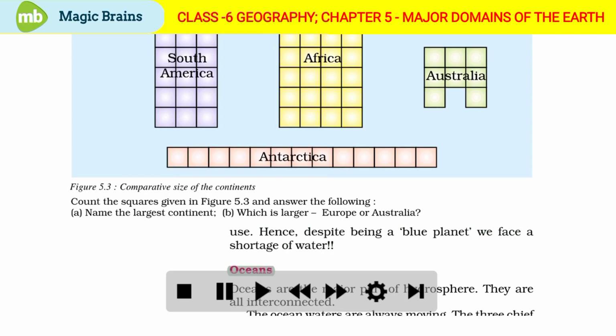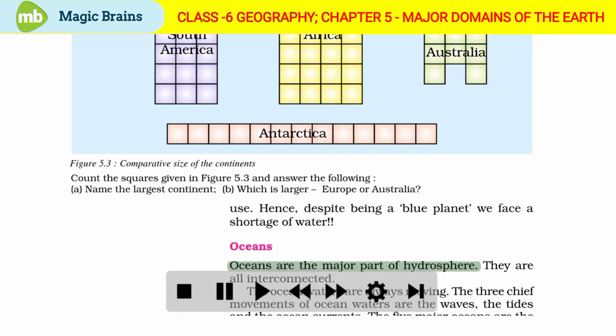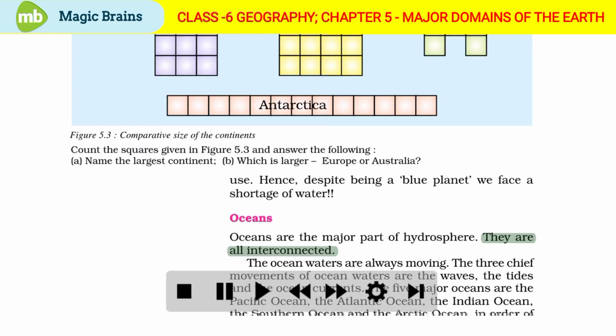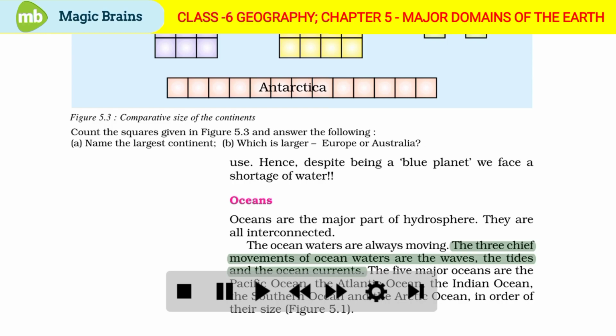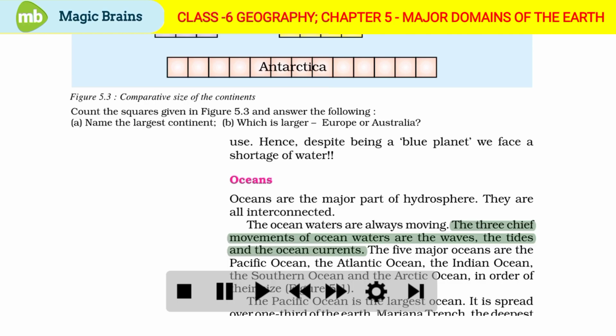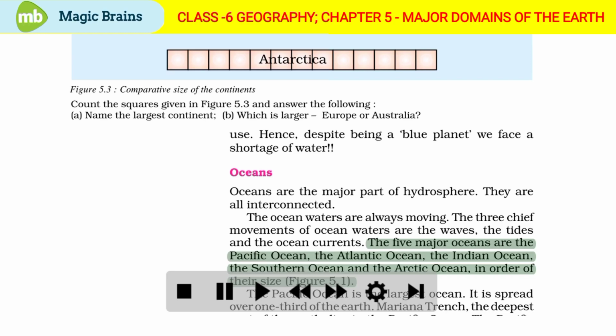Oceans. Oceans are the major part of hydrosphere. They are all interconnected. The ocean waters are always moving. The 3 chief movements of ocean waters are the waves, the tides, and the ocean currents. The 5 major oceans are the Pacific Ocean, the Atlantic Ocean, the Indian Ocean, the Southern Ocean, and the Arctic Ocean in order of their size as shown in figure 5.1.